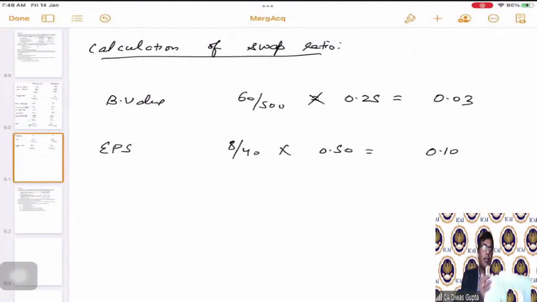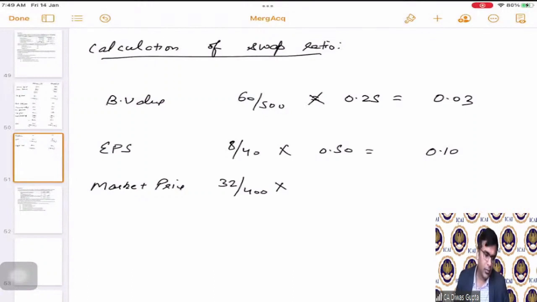Then the next part is the market price. 32 by 400, into 0.25. So this comes as 0.02. The total comes as 0.15.